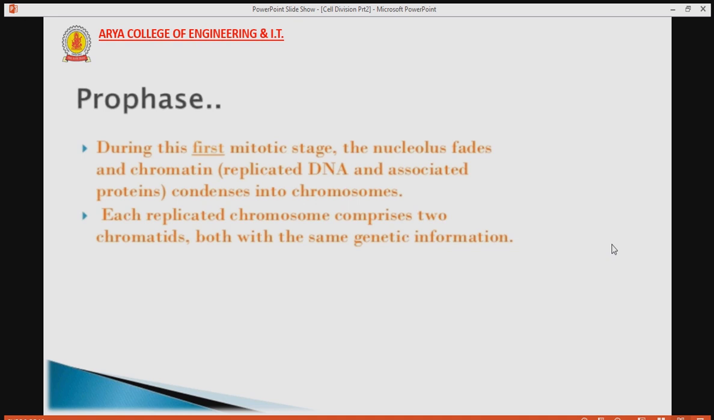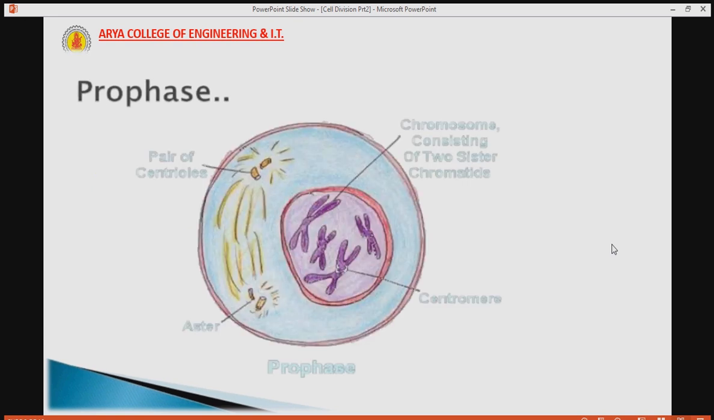So the first phase is prophase. During this first mitotic stage, the nuclear envelope fades away, the nucleolus disappears, and the chromatin, that is replicated DNA and associated protein, condenses into chromosomes. Though it is a very thin, thread-like structure, it starts condensing and forming chromosomes. Each replicated chromosome comprises two chromatids, meaning each chromosome has two sister chromatids. Both are joined at a center, called the centromere, both with the same genetic information.